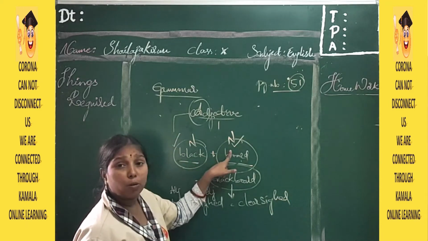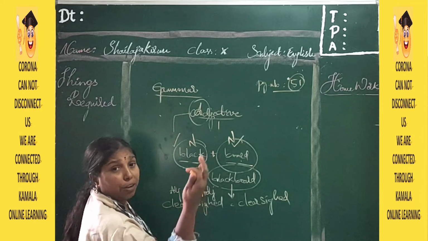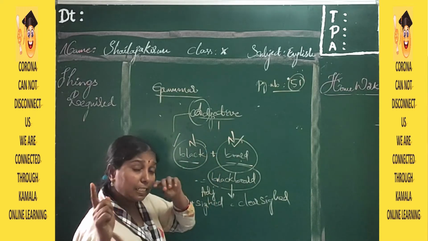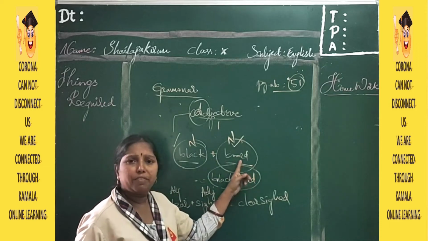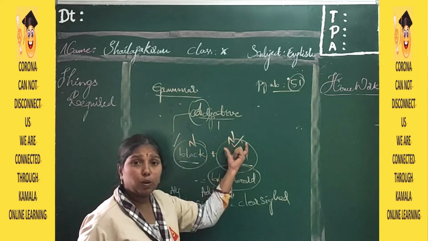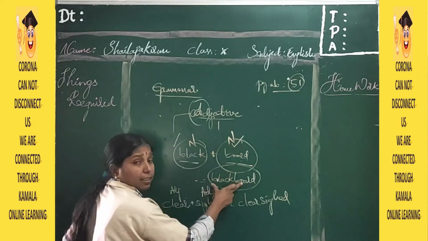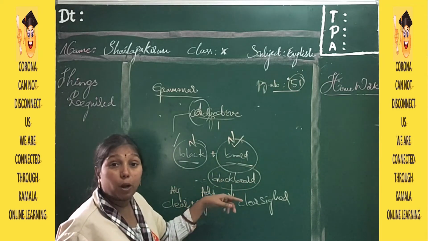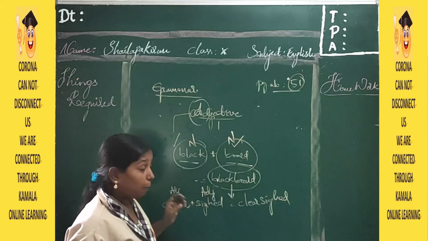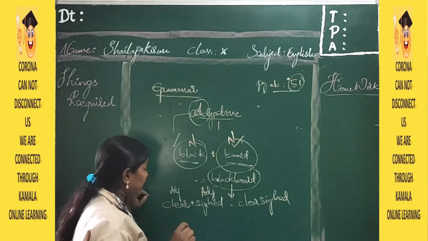Here, two different words. I am telling you very clearly, just try to understand. Black is a different word. Board is a different word. This is a noun and this is a noun. But when we add the two together, it is formed as blackboard. This we are calling compound noun. Now compound adjective means what?